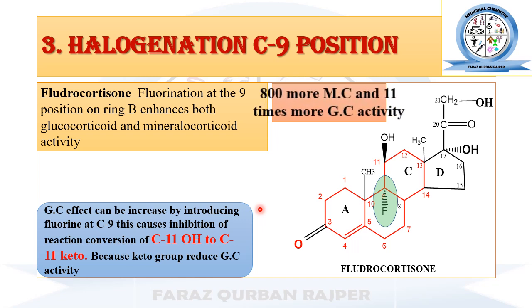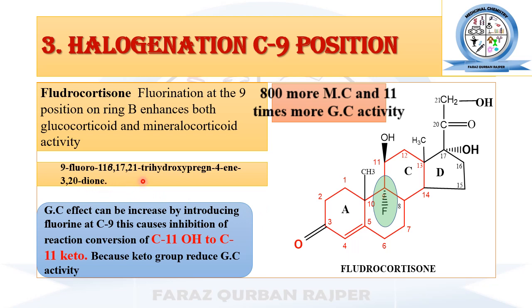This fluorocortisone has 800 times more mineralocorticoid activity and 11 times more glucocorticoid activity. The chemical name for fluorocortisone is 9-fluoro 11-beta 17-21 trihydroxypregn-4-ene... 1,4-diene 3,20-dione.